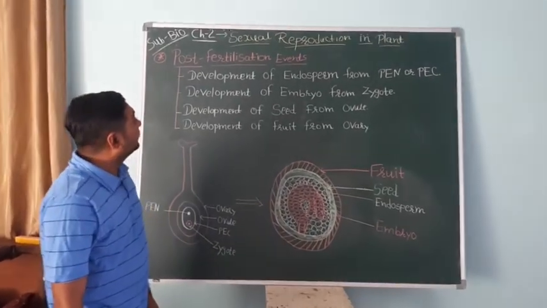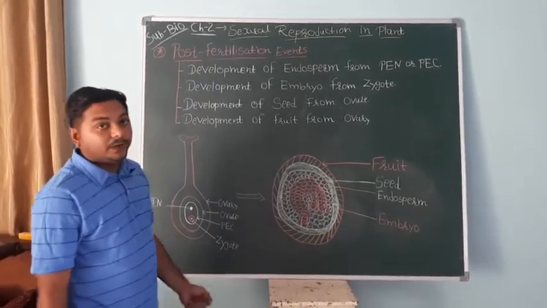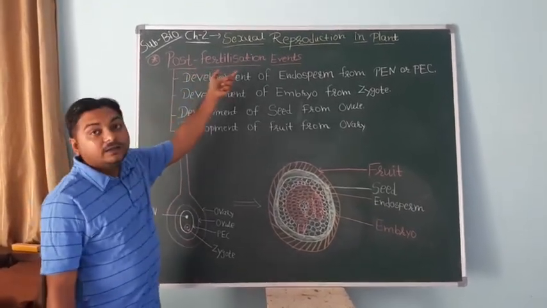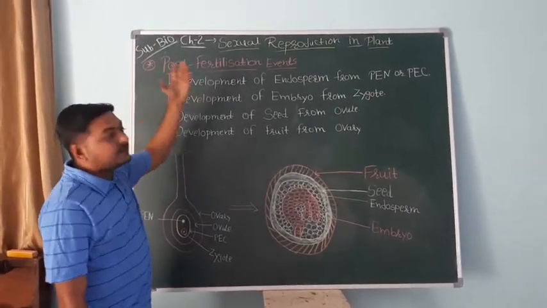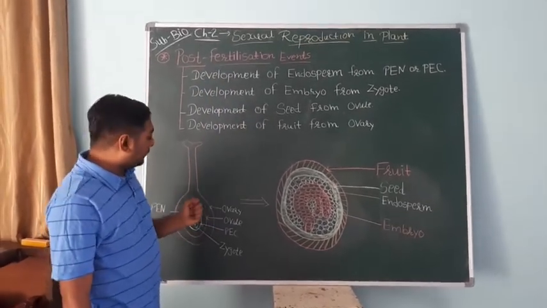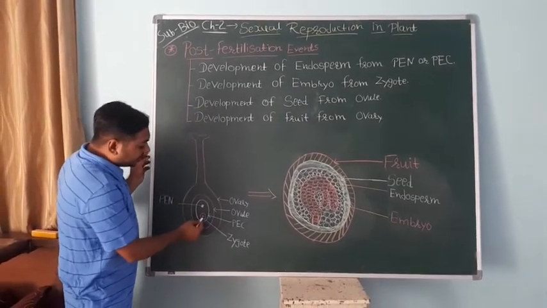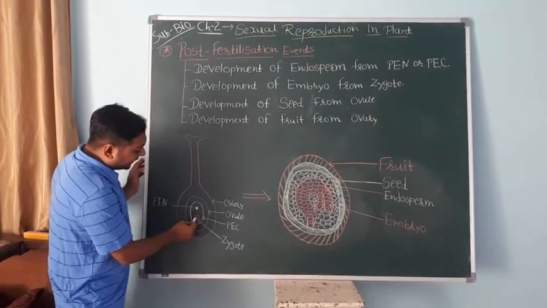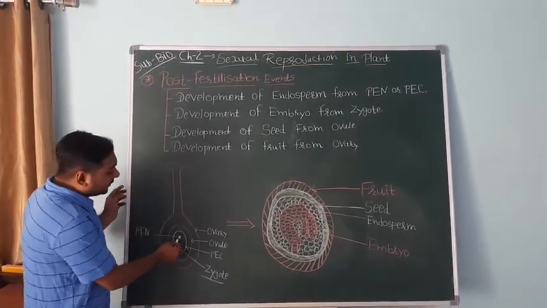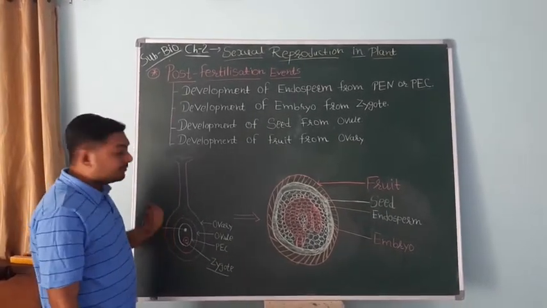Okay, so we are going to continue with chapter number 2, sexual reproduction in plants. In this chapter we are going to learn about post-fertilization events, which means the events that take place after double fertilization. All of you know that during double fertilization one male gamete fuses with the egg cell, the female gamete, and forms the zygote. The other male gamete fuses with the polar nuclei and forms PEN, the primary endosperm nucleus.